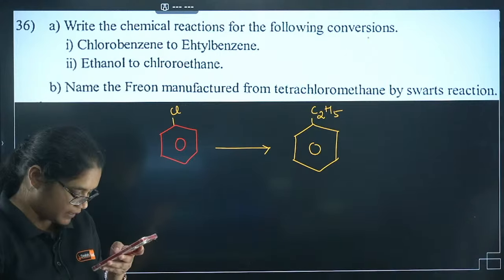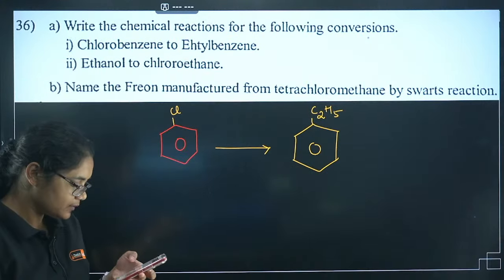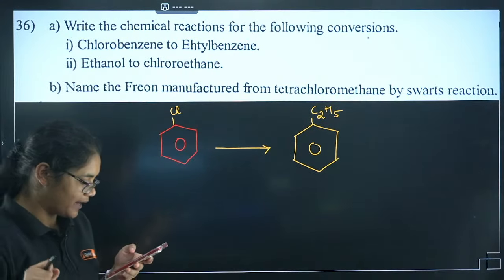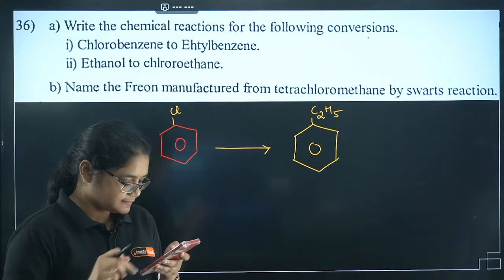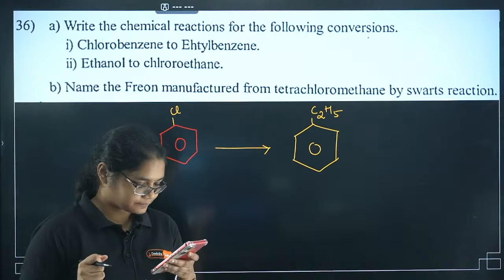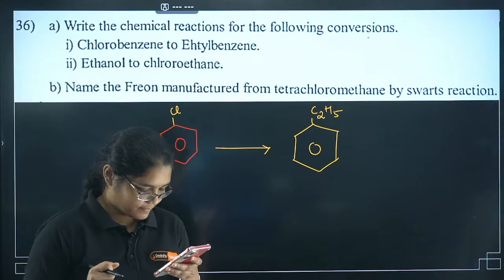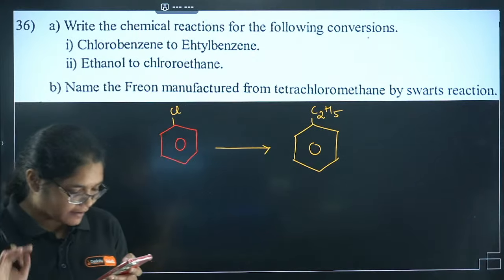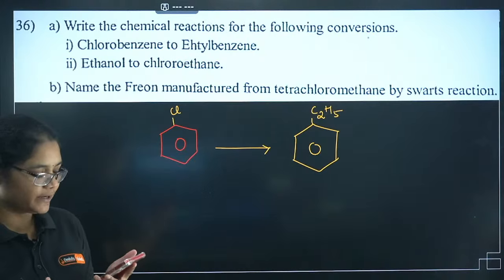Which reaction do we need to use here? Which reaction is required here? Yes, 11 students are live here. Let me see who can answer this question.